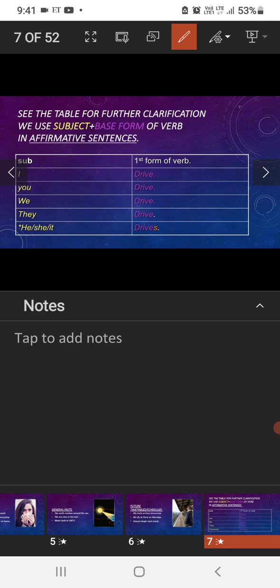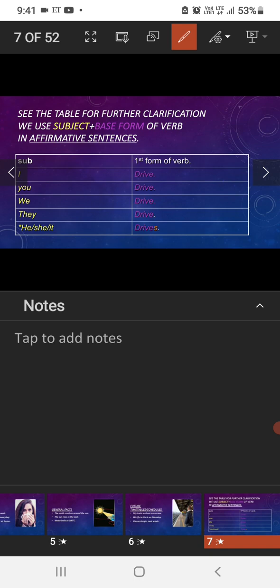But here, for better clarification, I have given this tabular column. If the subject, like I, we, you, they, appears in the sentence, you have to write the verb as it is. I have given the basic format: drive, drive, drive, drive. For he, she, it alone, we have to add s or es.